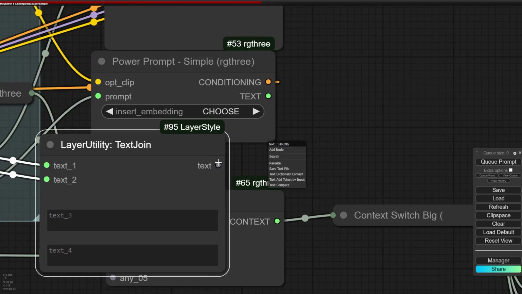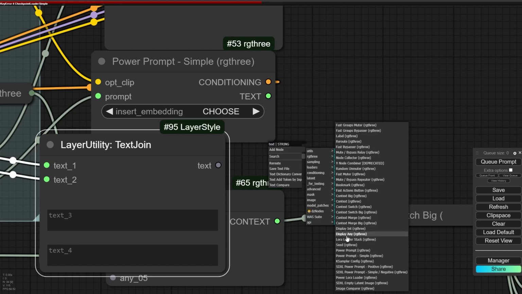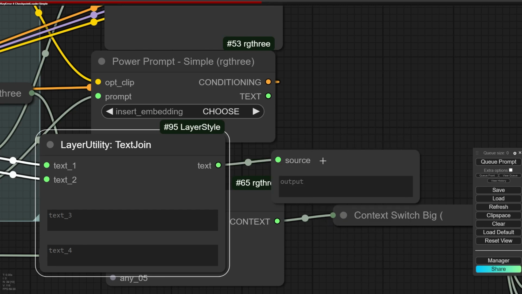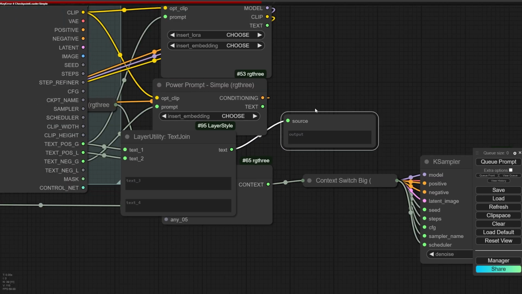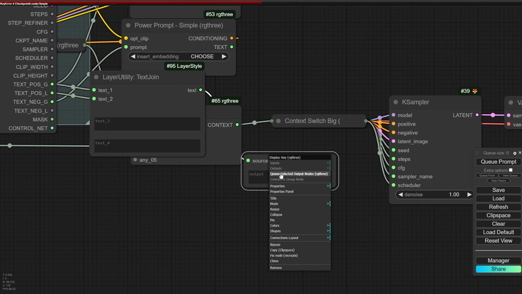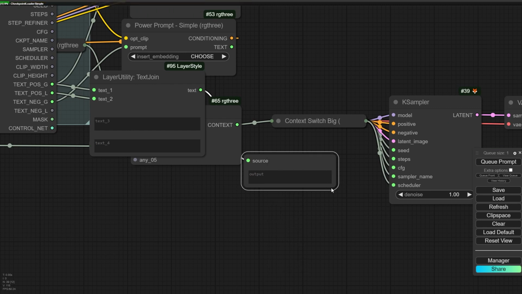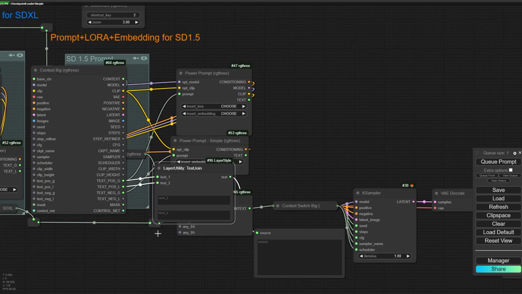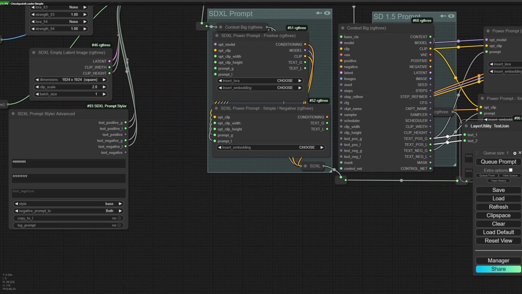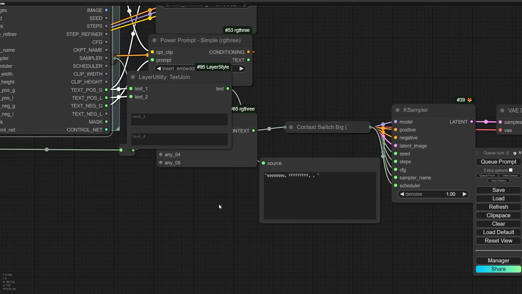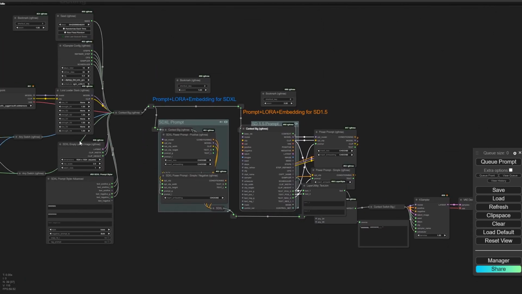So to see the output of any kind of text, integer, float, or combo, we can add a node from rgthree. This node is very useful, and the name is display any. Okay, so I have added this node here and select the node, right click and select queue. So it will execute the node. I can't see anything, and I should check other parameters. Oh, because it was connected also to the checkpoint.